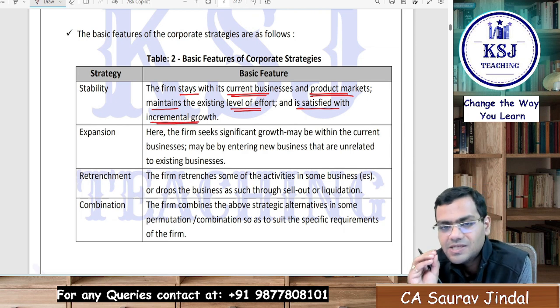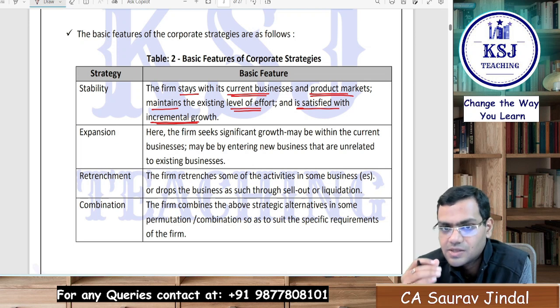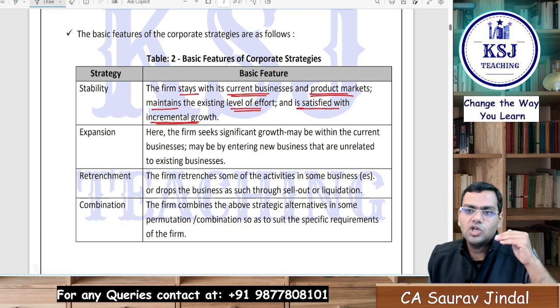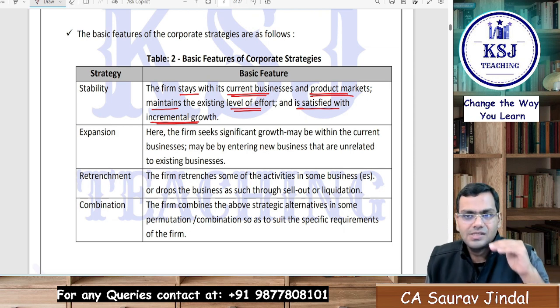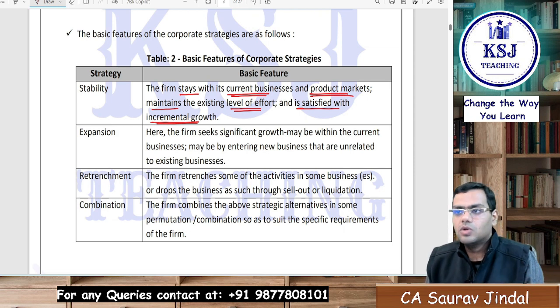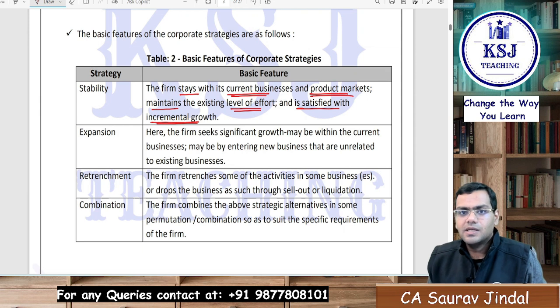Now the firm is not trying to do something new here. The product has reached, or the firm has reached, the maturity stage. The things are stable now. The demand is stable now, right? There are no growth opportunities. So the firm is not trying to do something out of the box here. The firm says, whatever is the market share, whatever we are doing right now, the existing product, we are happy with that, right?